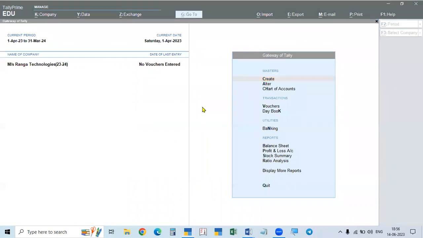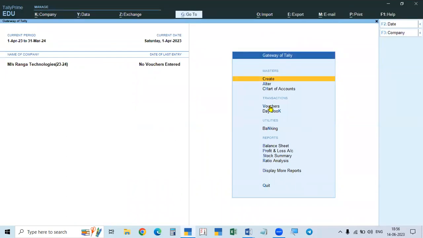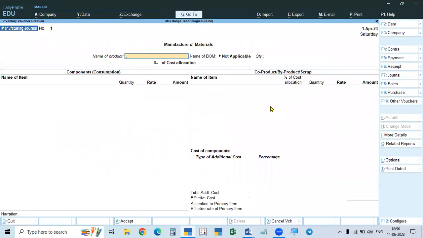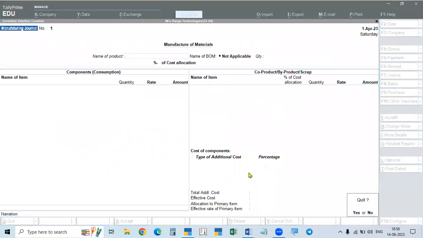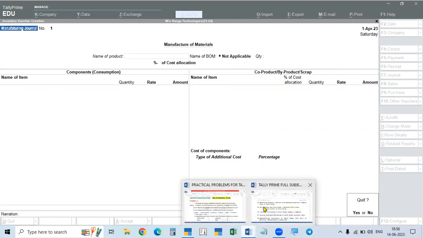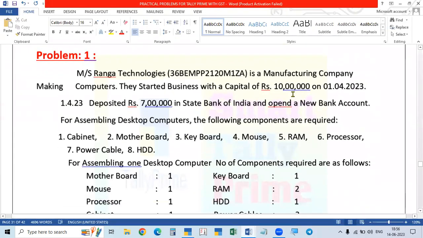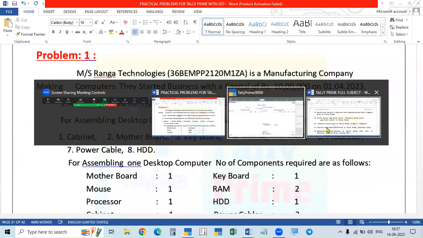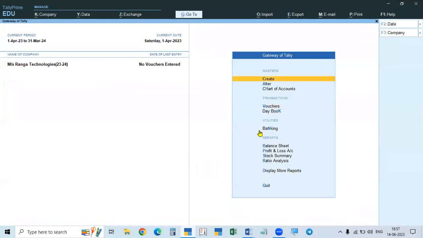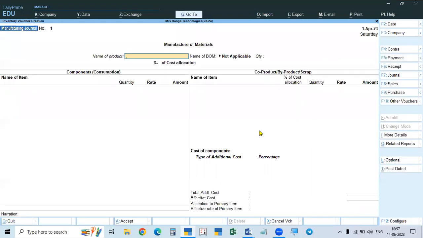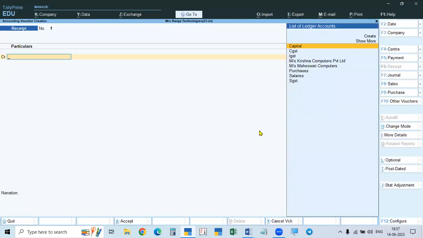Now what we do, we have to make the purchase voucher. We have to purchase the raw materials. And before that, they introduced capital and deposited it in the bank. So for that, we have to make the entry. So what is the entry? We know. For that, we are receiving the capital from the owner.